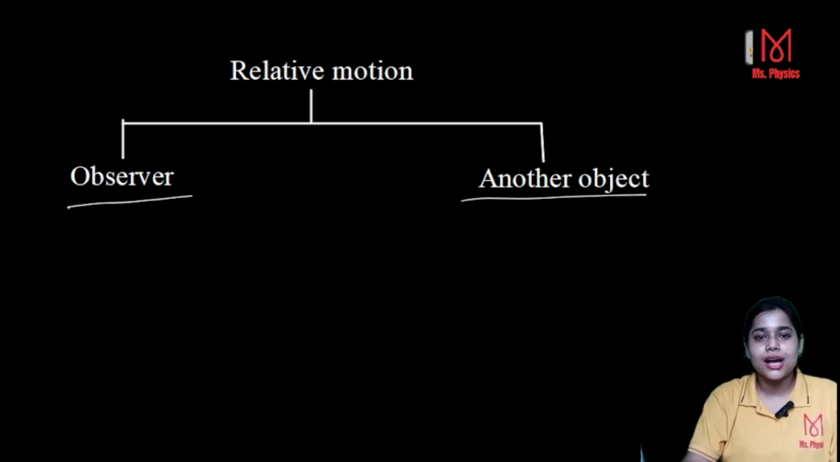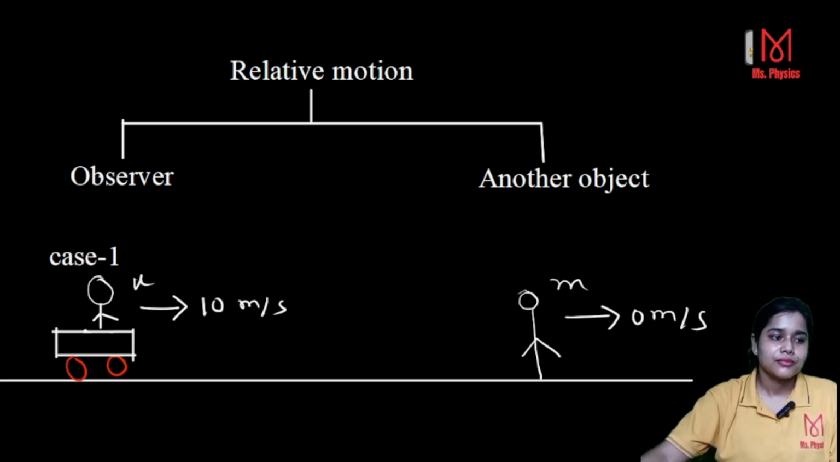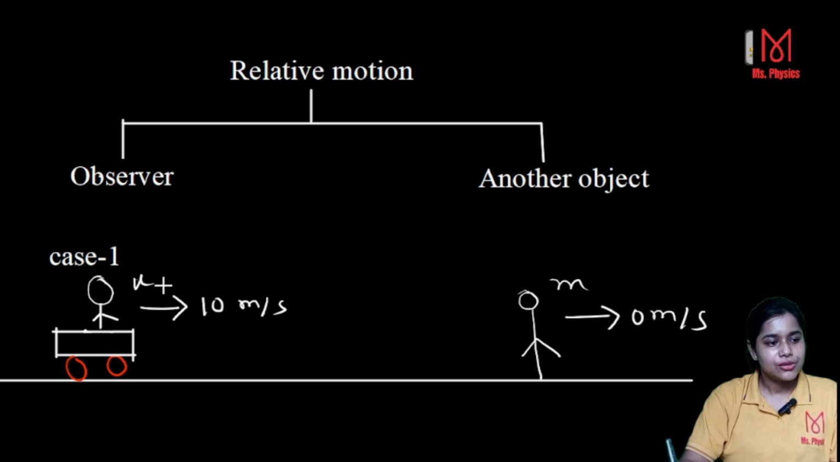Now let's go to the relative velocity. Suppose here it is you and here I am. U is you and M is me. Now you have a velocity of 10 meter per second. This is the velocity of the observer, since you are the observer. And here I am with a velocity of 0 meter per second. That means I am at rest.